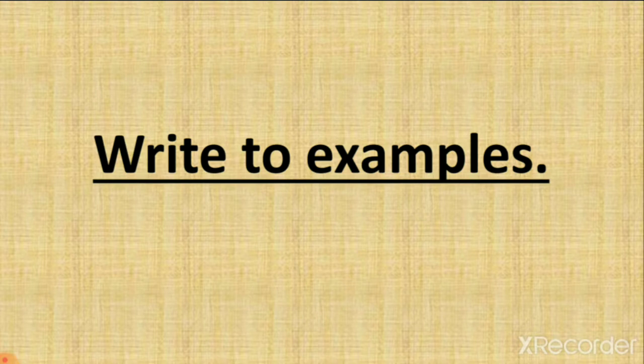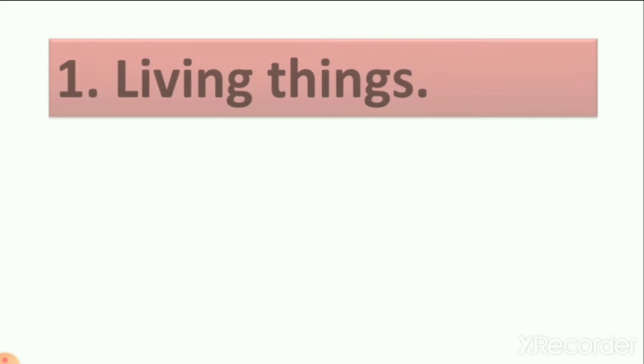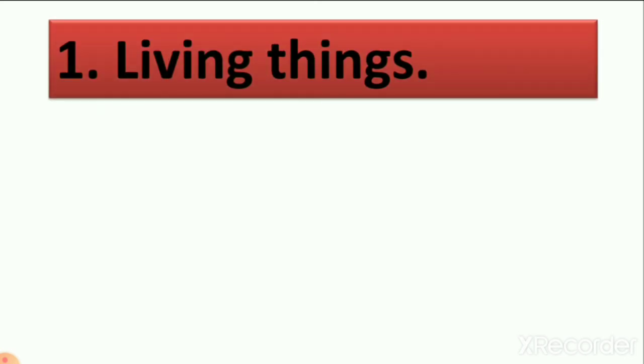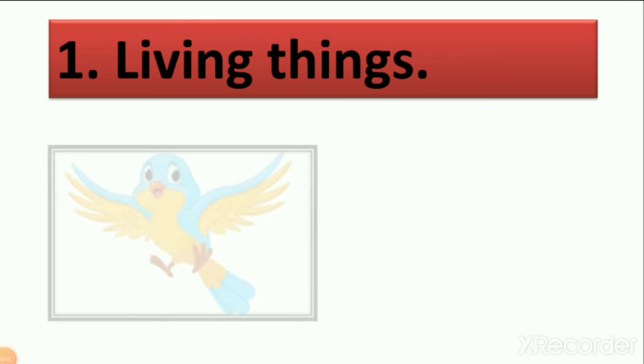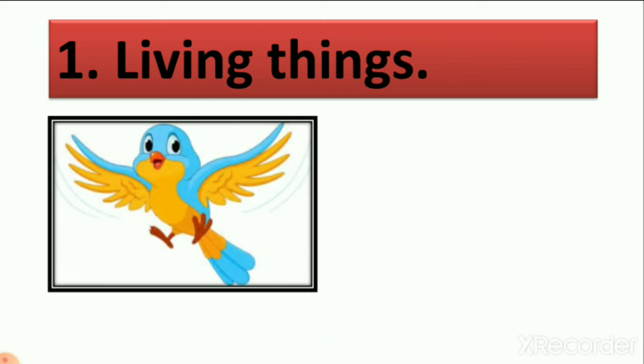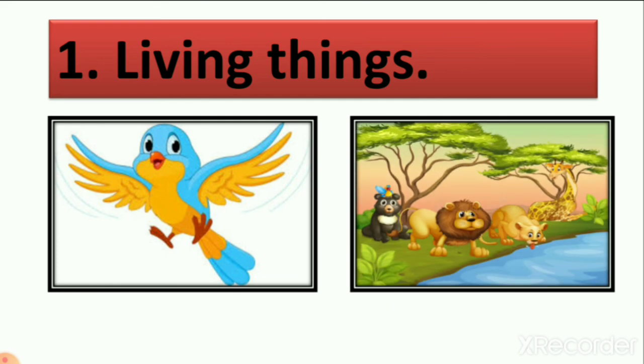Question number 4. Write 2 examples. In this we have to write 2 names for each. Number 1, living things. Which are living things? Birds, animals, plants, human beings, all are living things. We have to write only 2 from them. First is birds, and second is animals.